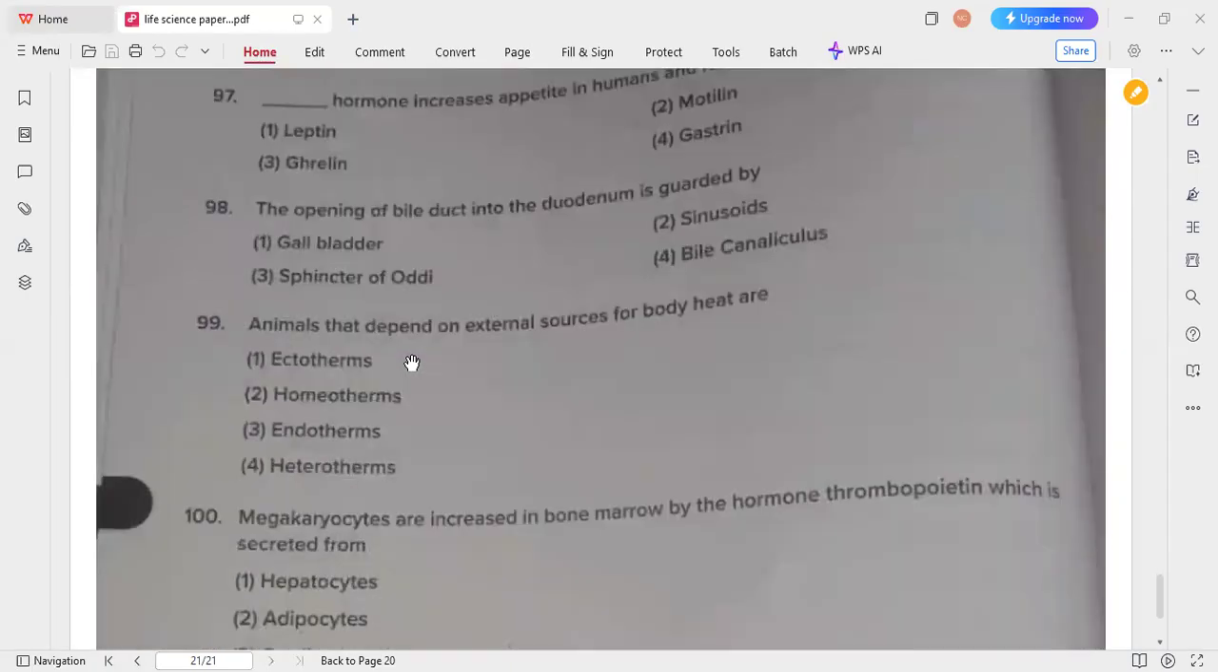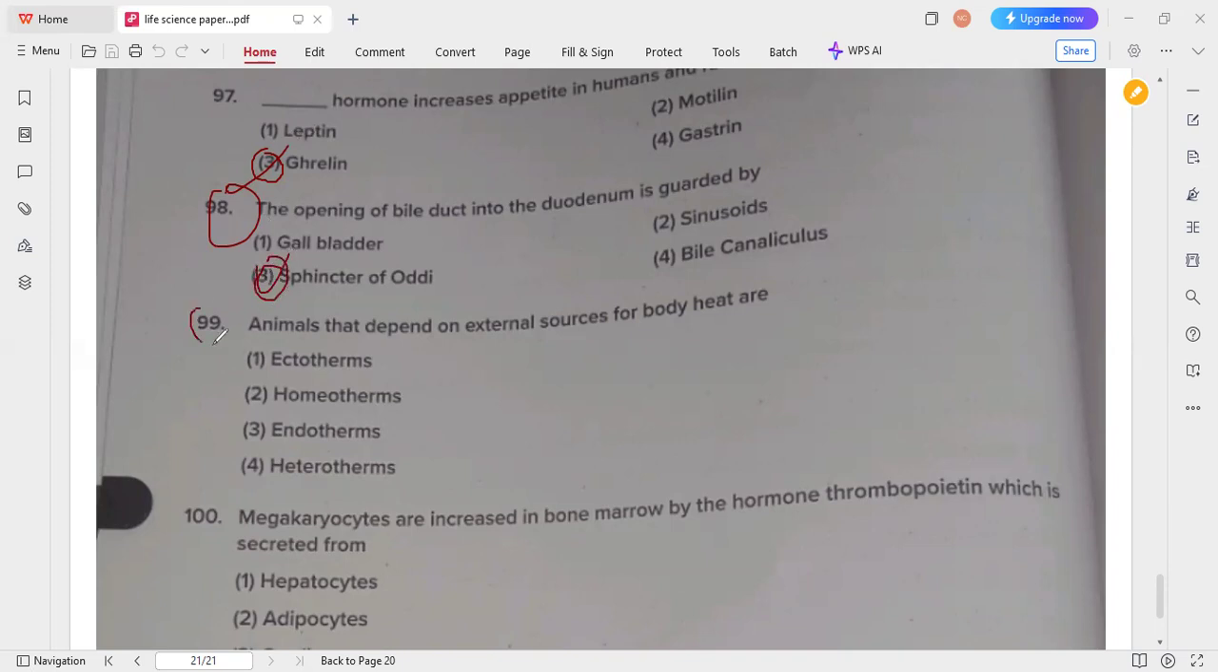The last 4 questions. Dash hormone increases the appetite. Which hormone? Very easy. Ghrelin is the one which is responsible for the appetite. If we are feeling appetite, it is because of this ghrelin hormone. So option 3 is the correct answer. Next one: the opening of the bile duct into the duodenum is guarded by the sphincter of Oddi. So option 3 is the correct answer for 98 question.